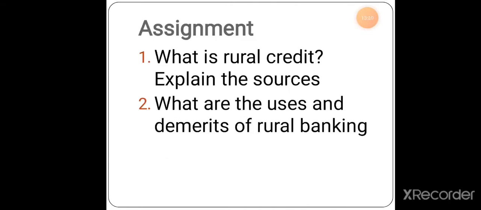So the assignment part: what is rural credit, and explain the sources. Explain the sources in the sense of both institutional sources and non-institutional sources. Next question, what are the uses and demerits of rural banking?